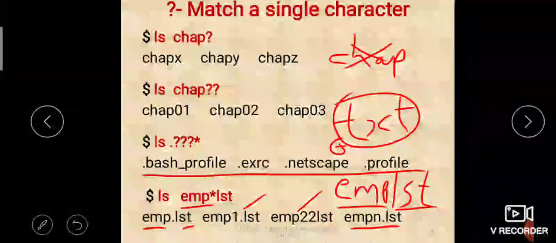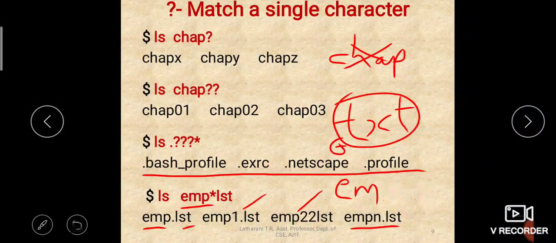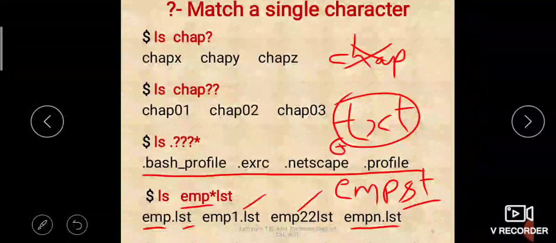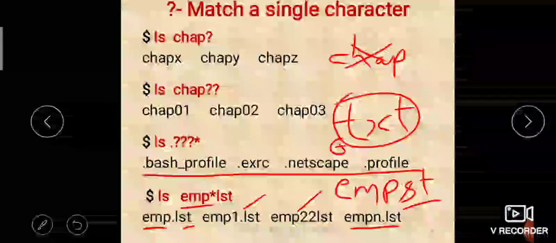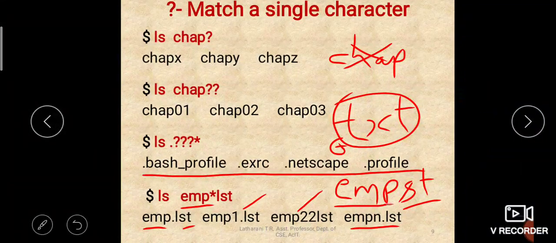Okay. So then if there is a file called empst, will it match? empst, it will not match because it is not ending with lst, rather it is ending with st, only st, starting with emp but not ending with lst, so this will not be matched.